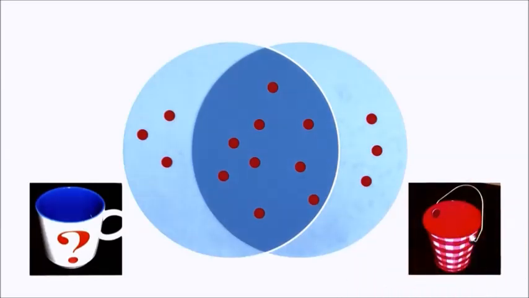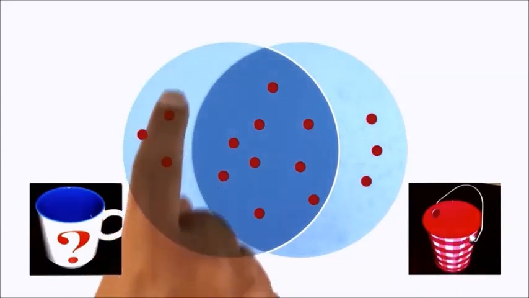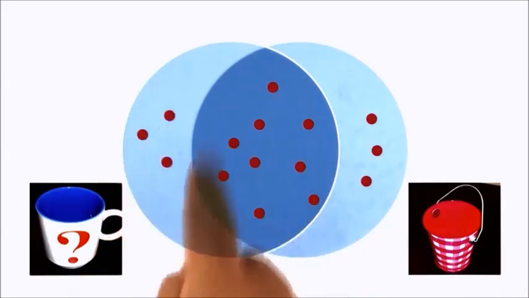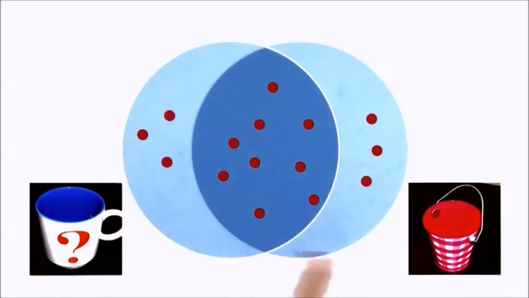It has a movable handle, it has a red interior, it has red and white markings on the outside. There are some features that characterize only the positive experience and not the negative experience. There are others that characterize only the negative experience and not the positive experience. There are also many features that characterize both the positive and the negative example. For example, they are both concave, they both have handles, and so on.